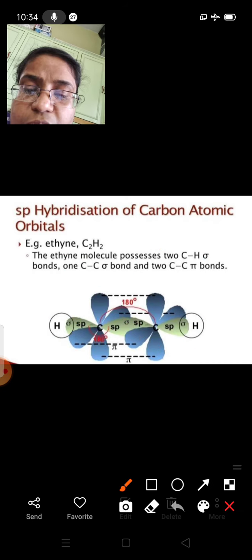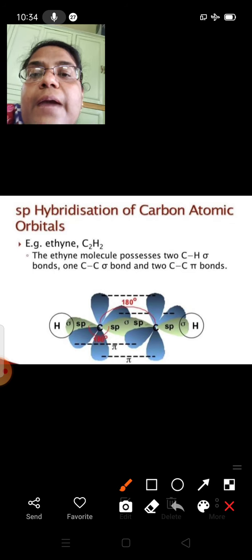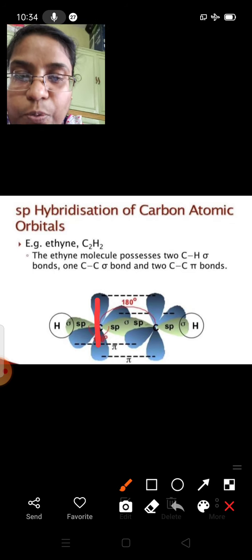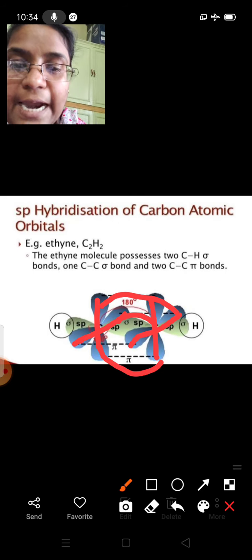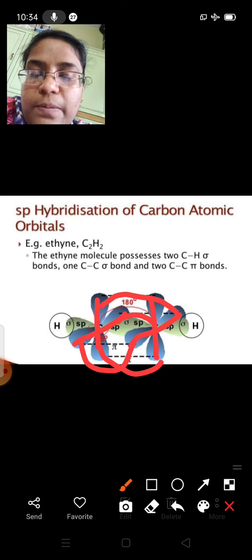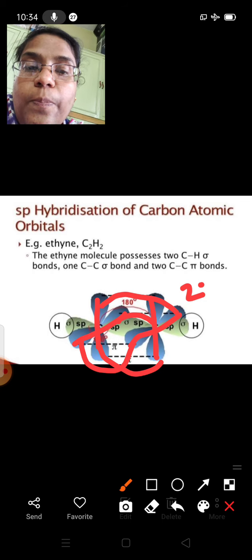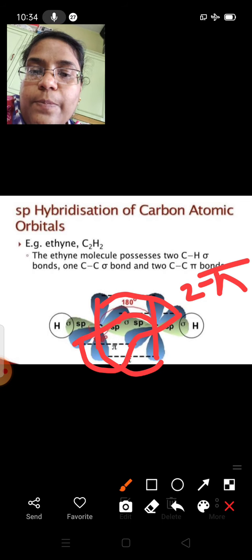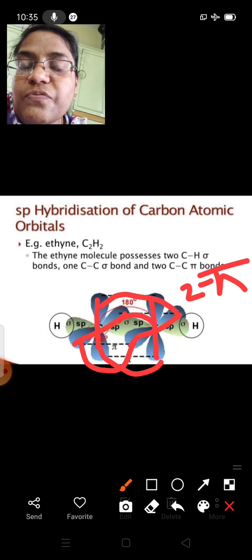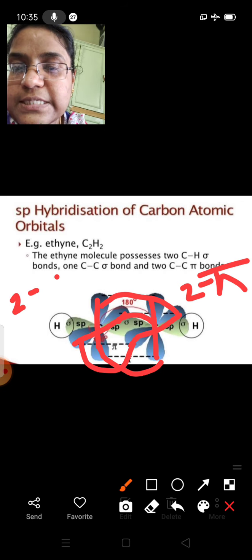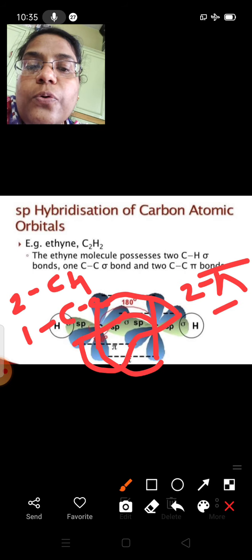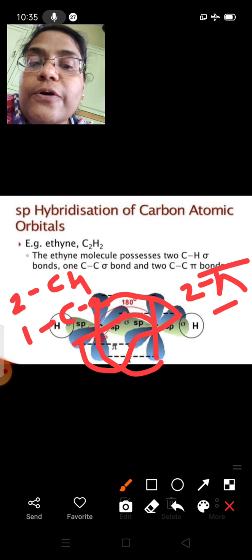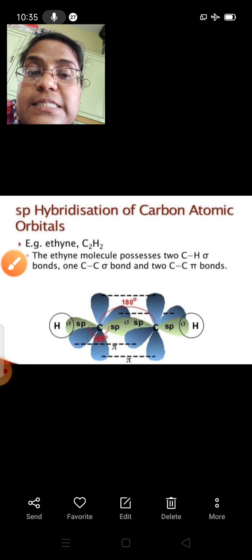Now the two unhybridized orbitals on both the carbons will overlap in a side-on manner and form two pi bonds. Hence we have two CH sigma bonds, one CC sigma bond and two CC pi bonds.